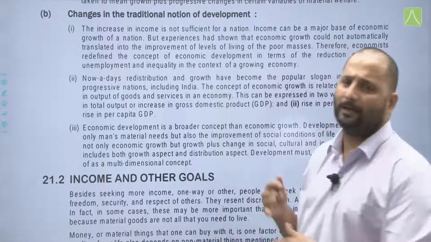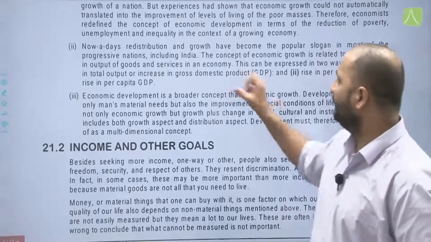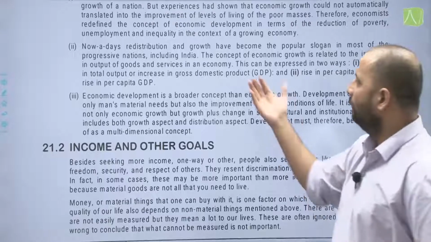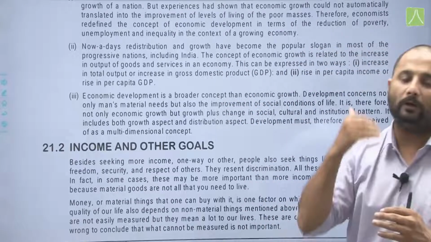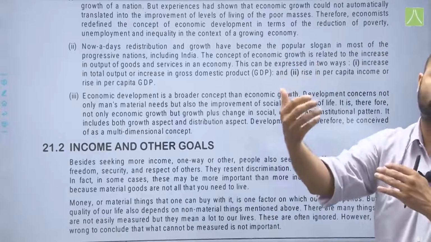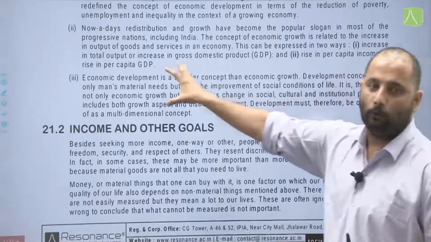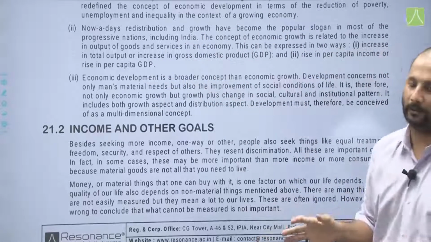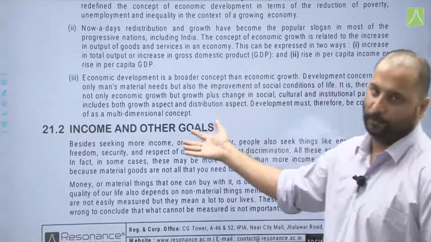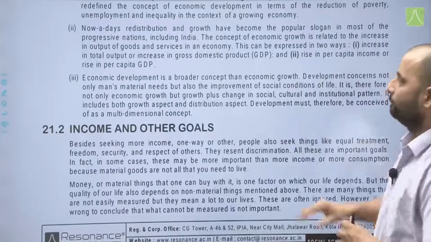Nowadays, redistribution and growth have become the popular slogan in most progressive nations, including India. The concept of economic growth is related to the increase in output of goods and services in an economy. The more goods a country produces, the better off it is supposed to be. This can be expressed in two ways: an increase in total output, or increase in gross domestic product, that is the GDP of the country; and a rise in per capita income, or per capita GDP, where GDP is the total income of the country.